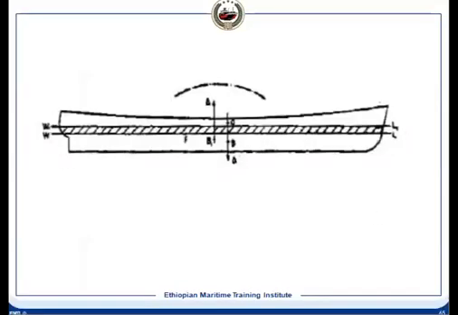So let us see this. In this one, B has shifted to B1. That's why you have got a trimming moment in clockwise direction.